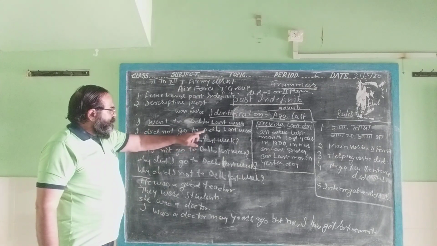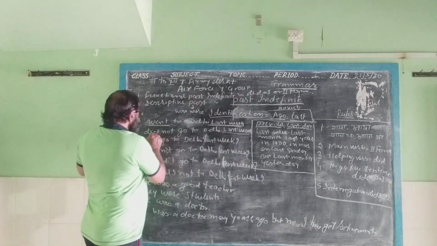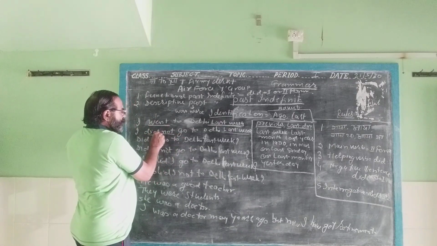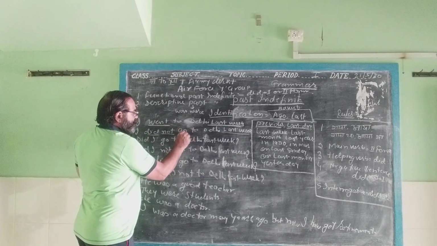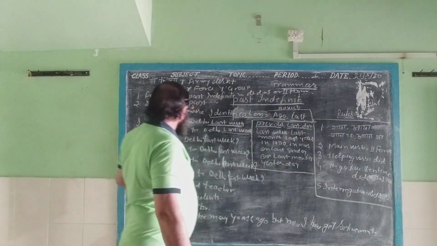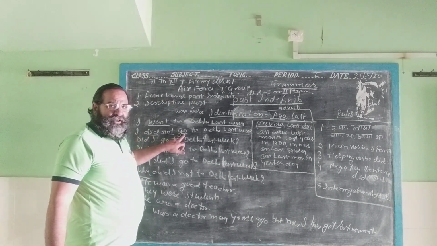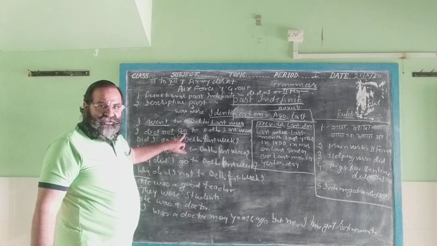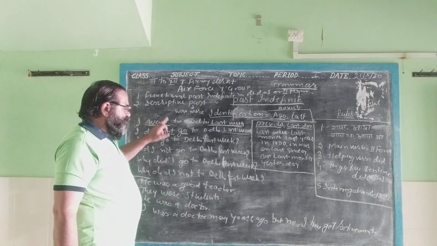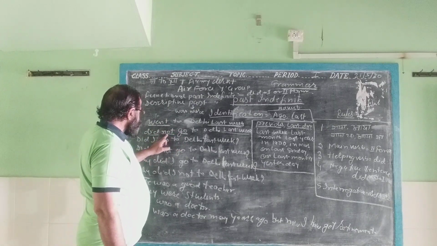I did not go to Delhi last week. Again we find the last week. Then it is the negative sentence. Then we will use did before the noun and did plus first form. As I told you, did plus first form, we will have to use go. Go is the first form, or we can say that it is the dictionary verb, and the second form is went, and third form is gone. The first form, did plus first form, it is the negative sentence.